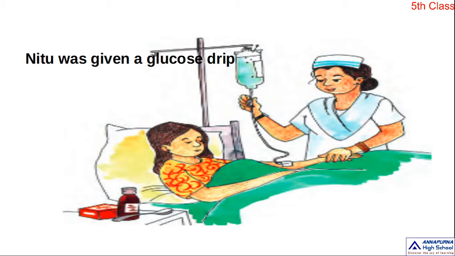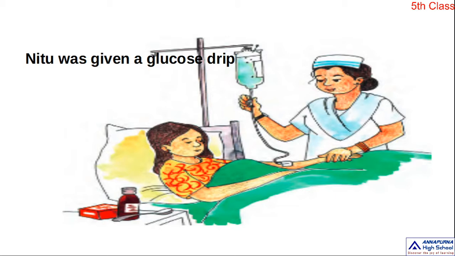Neetu needs to be given a glucose drip. Why? Because she is not feeling well. That's why the doctor suggested giving a glucose drip. Hearing this, Neetu got confused. Why? Because she knew that during the games period in school, her teacher gave them glucose to drink.